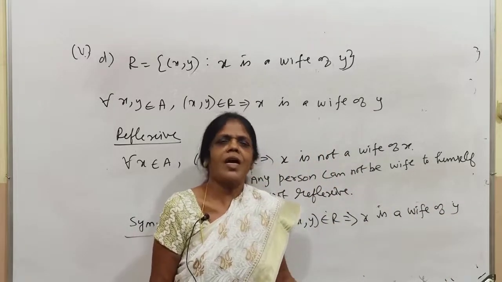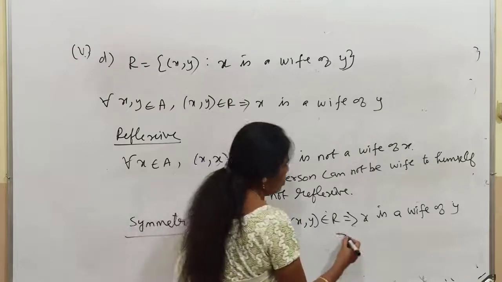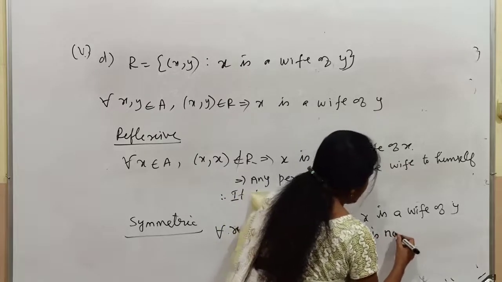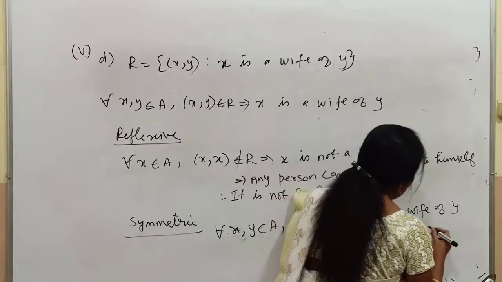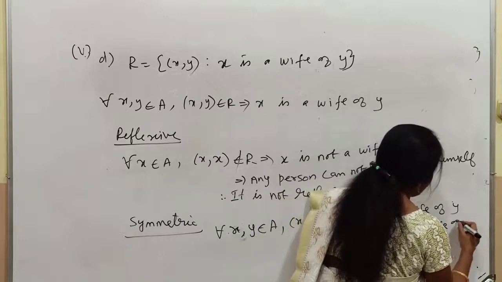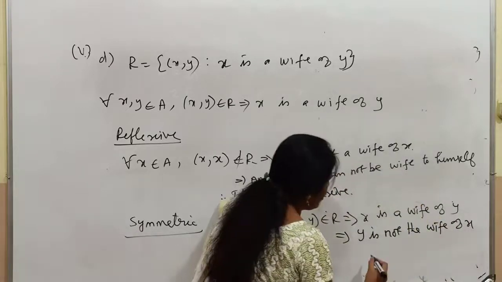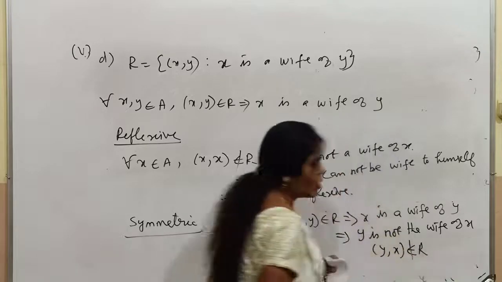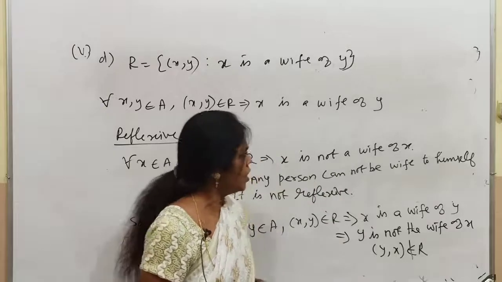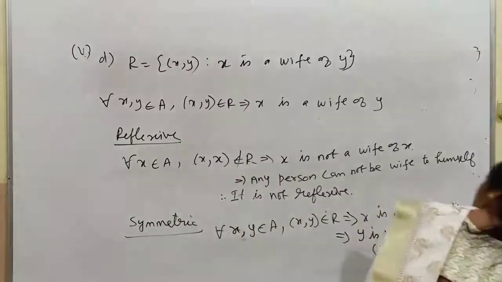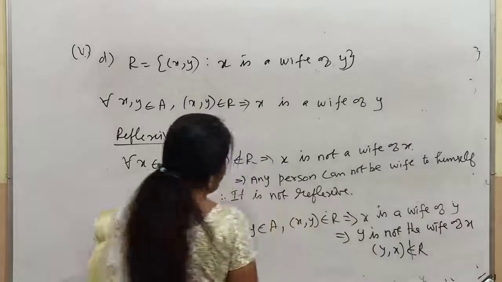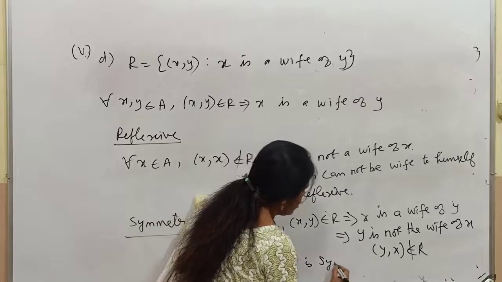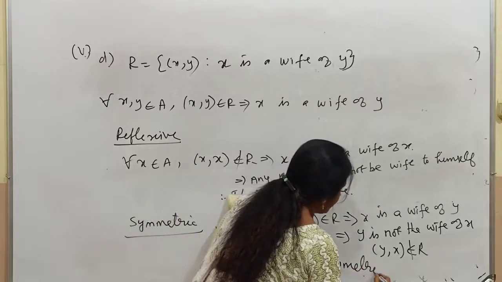No. y will be the husband of x. So you will complete this as y is not a wife for x. So what will you say? (y, x) does not belong to R. Sometimes I forget to put 'does not', children. You please note it down and remind me also. Therefore, it is not symmetric.